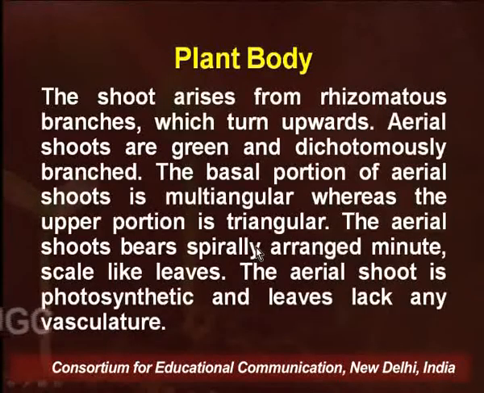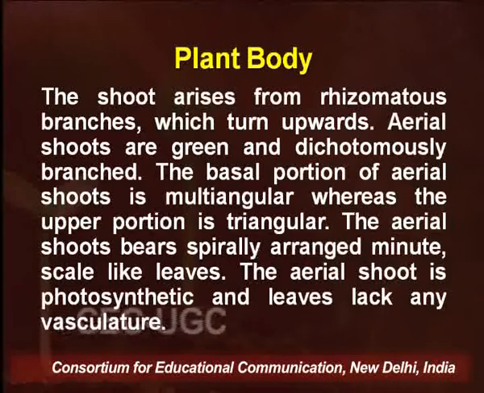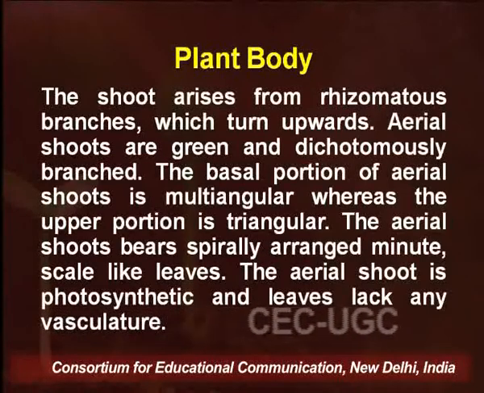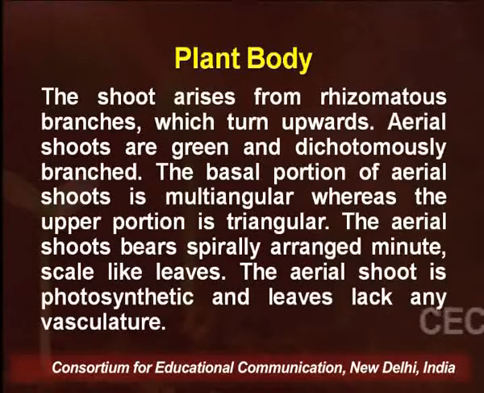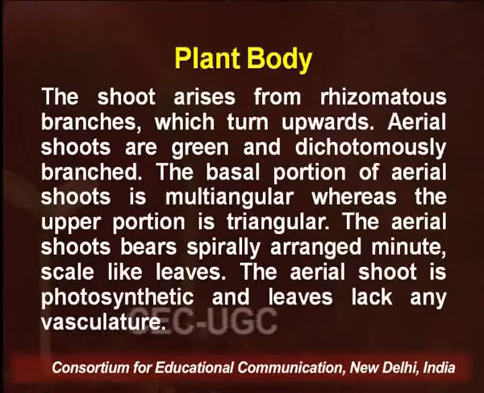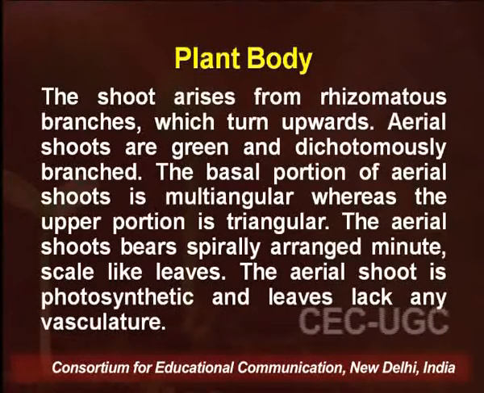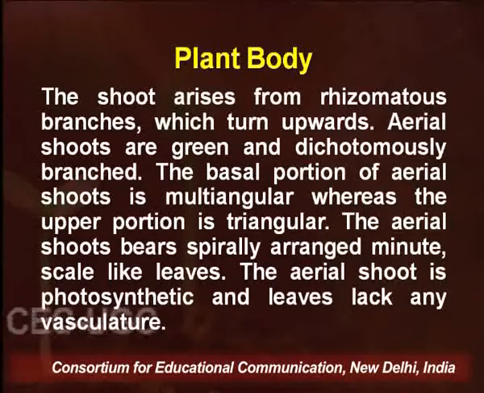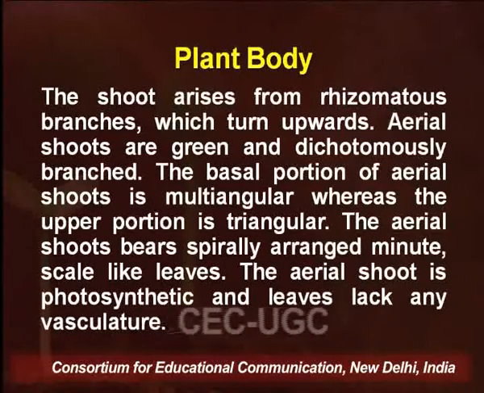Now, as far as the plant body is considered, the shoot arises from rhizomatous branches which turn upwards. Aerial shoots are green and dichotomously branched. The basal portion of the aerial shoot is multi-angular, whereas the upper portion is triangular. The aerial shoots bear spirally arranged minute scale-like leaves. The aerial shoot is photosynthetic and the leaves lack any vasculature.